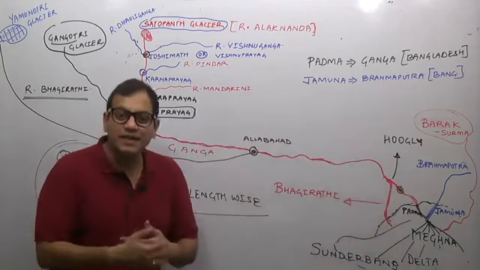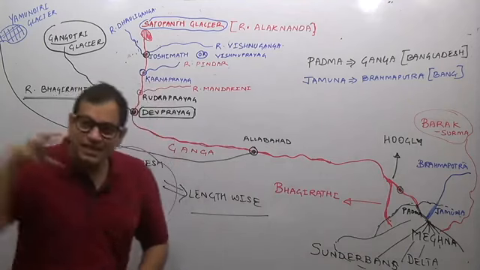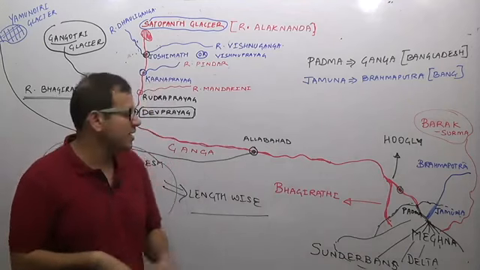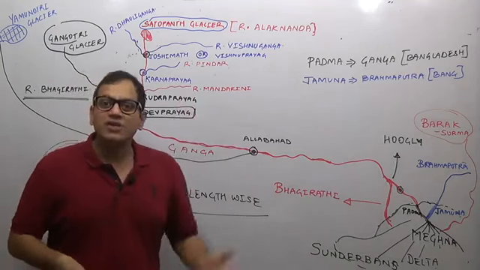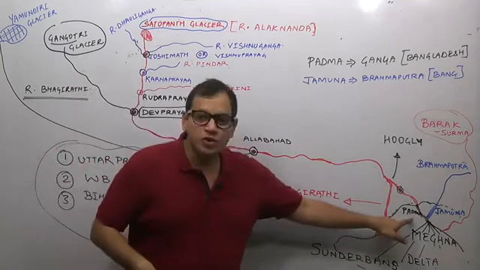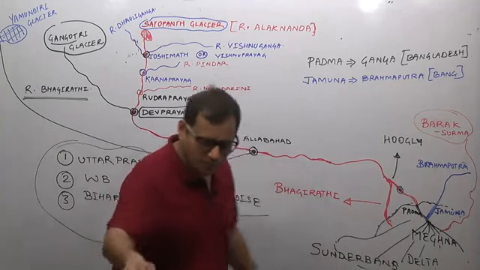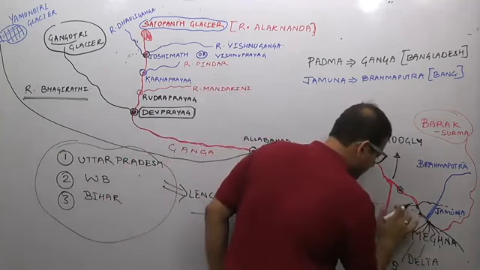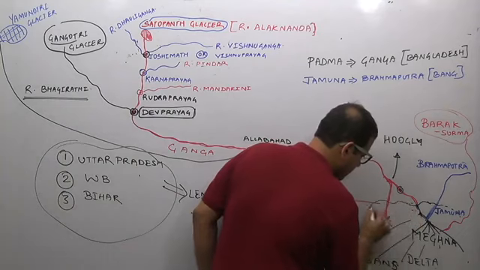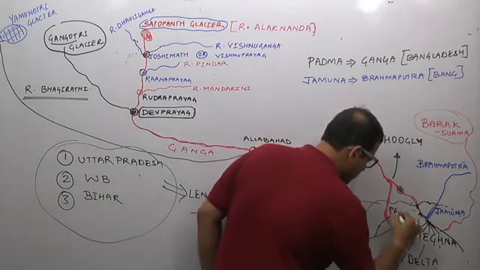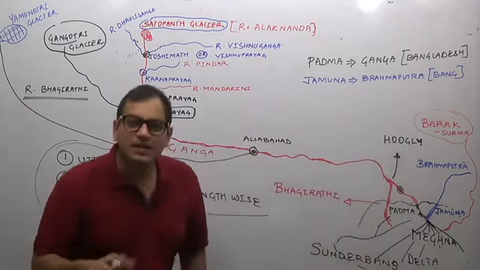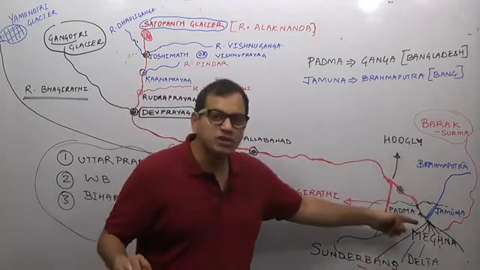After entering the Bangladesh region, the river Ganga is known as the river Padma. I will show you again here. Because of the limitations of the board, it is known as river Padma, while river Brahmaputra is known as river Jamuna.